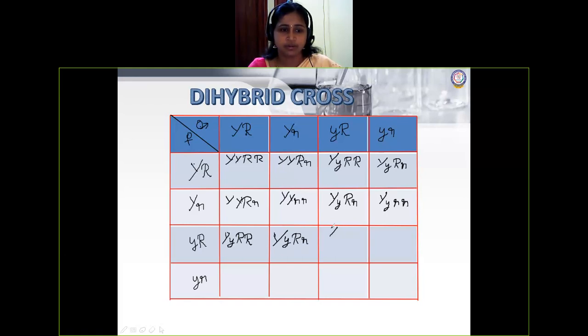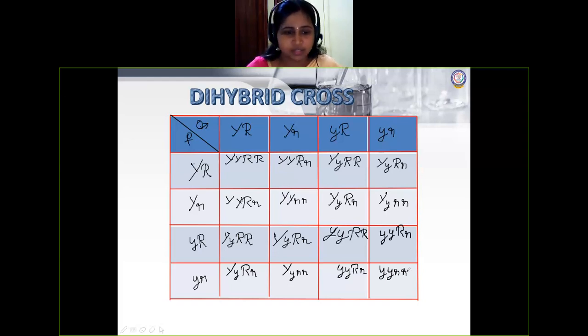So here small y, capital R, capital R, small y, capital R, small r. So capital Y, capital R, small r, capital Y, small r, small r, small y, capital R, small r, small y, small r, small r.